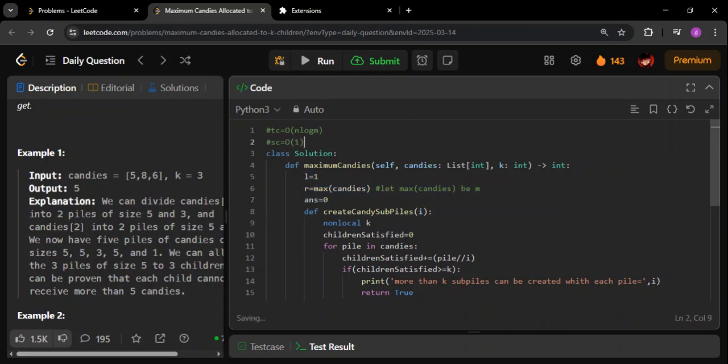So this is going to be a time complexity of n log m, where m is the max of candies and n is the length of the candies. As simple as that.